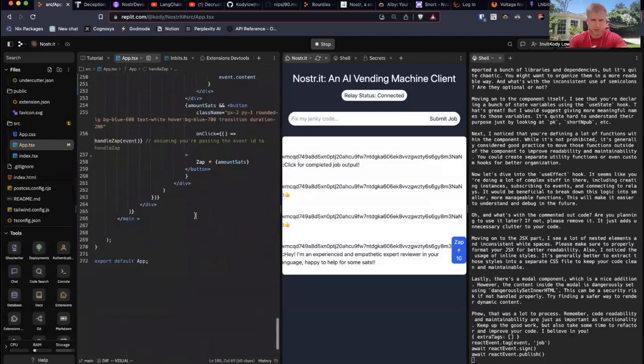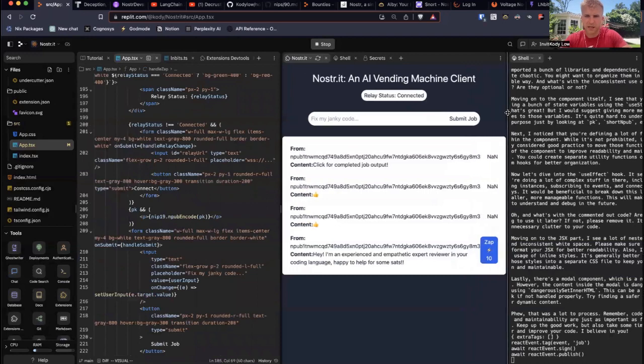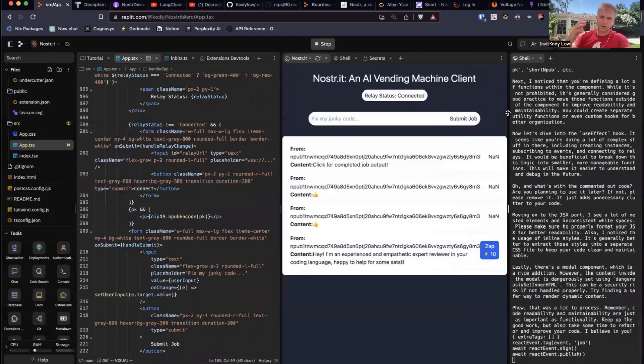And then it's just some super basic front end over here, right? Cool. So that's sort of the front end client. On the client side, how do I submit jobs, and then how do I pay for the services to do the jobs? That's all you have to do on the client side.